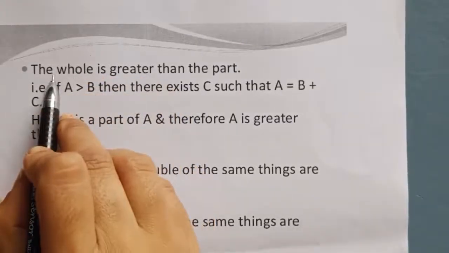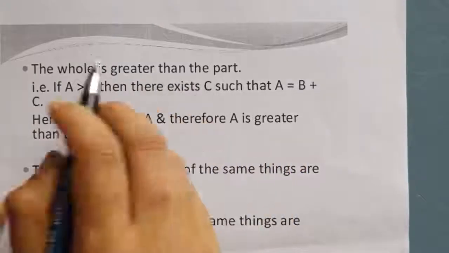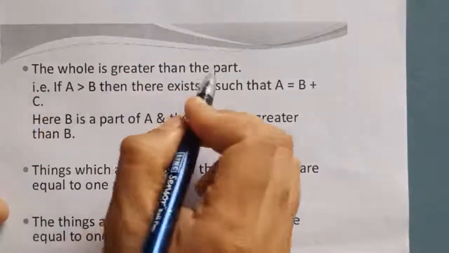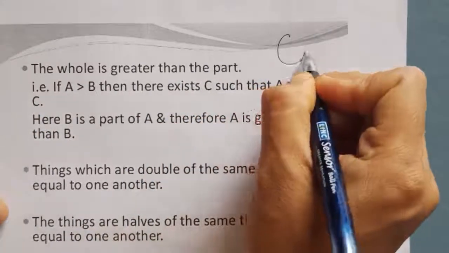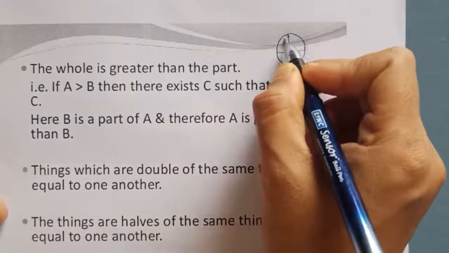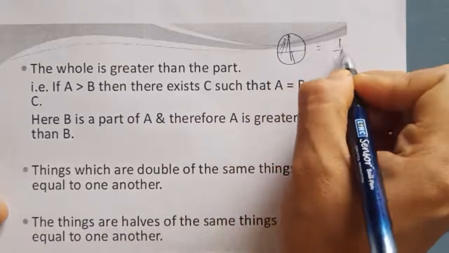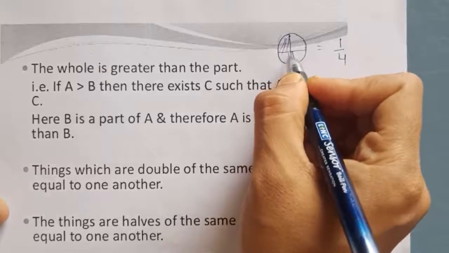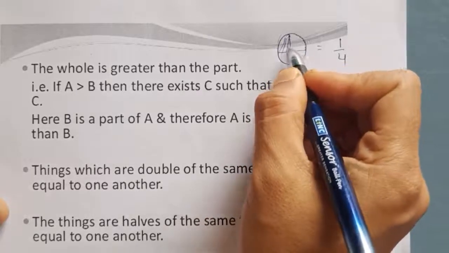The next one: the whole is greater than a part. Students, you already learned this statement in fractions. When I write 1/4, it means the whole is greater than the part. The whole is always greater than the part.